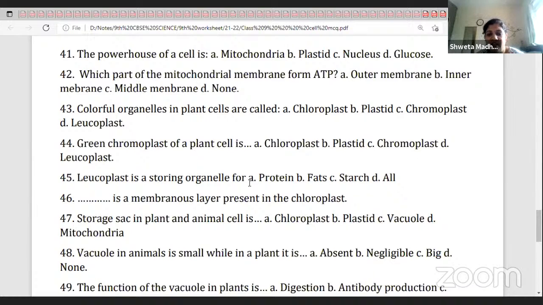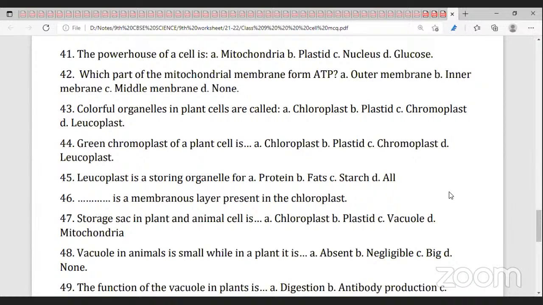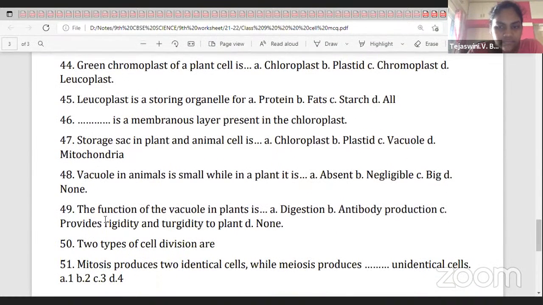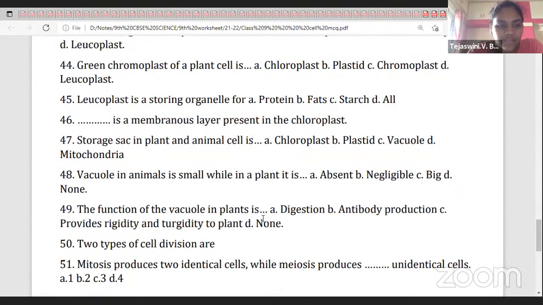Stroma is the membranous layer present in the chloroplast. Inside the chloroplast, stroma is present. The storage sac in plant and animal cells is the vacuole. The vacuole in animals is small, while in plants it is big. The function of the vacuole in plants is to provide rigidity and turgidity to plants.